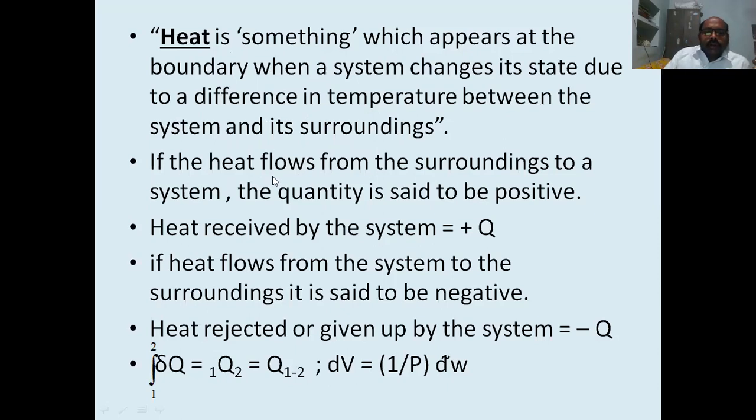If the heat flows from the surroundings to the system, the quantity is said to be positive. This is the sign convention for heat.